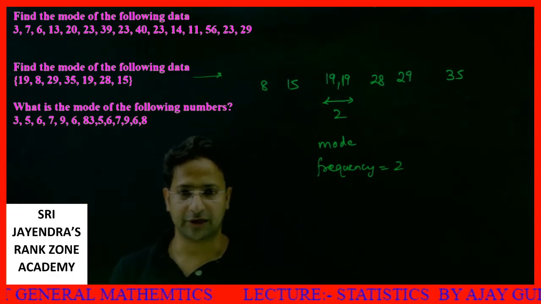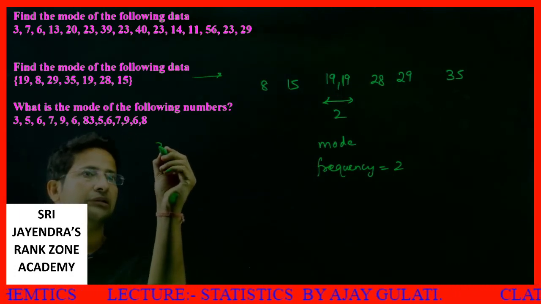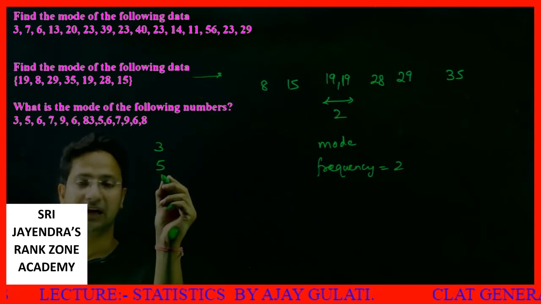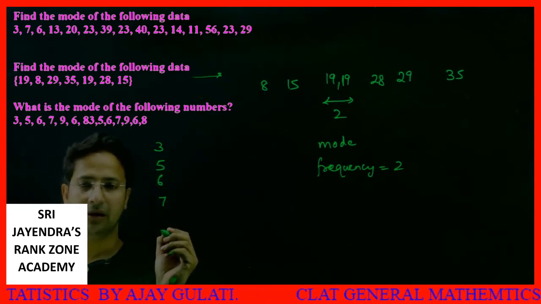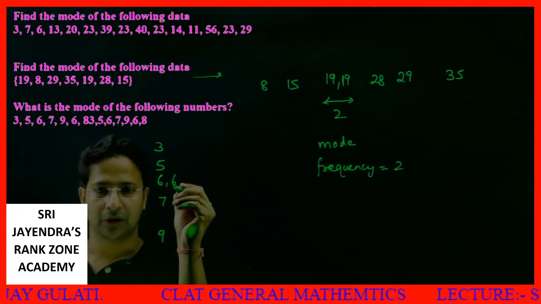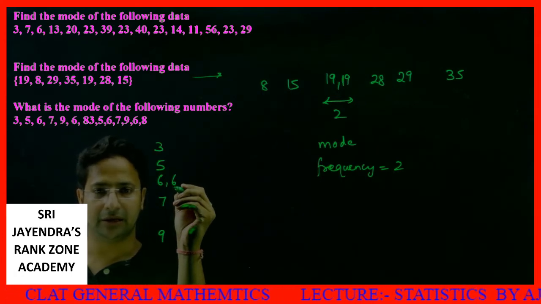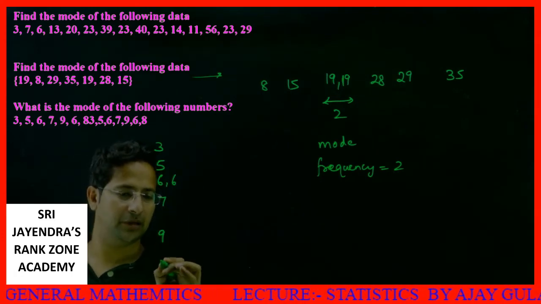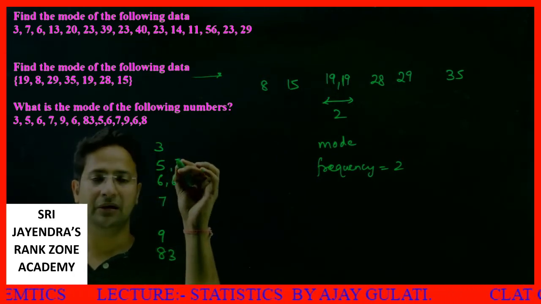Now let's move to the next question. What is the mode of the following data? I write down 3, next value 5, next value 6, next value 7, then 9, then 6 is repeated again, then 9, 6, then 8. Let's say it is 83, no problem. Then it is 5 again.